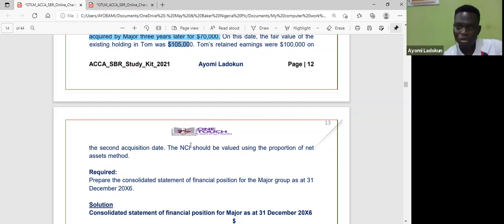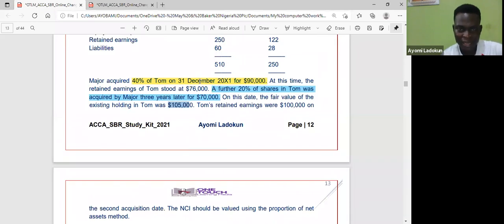Okay, but let me look at whether there is even a gain here. Initially, when we obtained control, how much was the fair value? The original fair value is 90. Can you see that? That's when we bought. The previously held equity interest was 90.